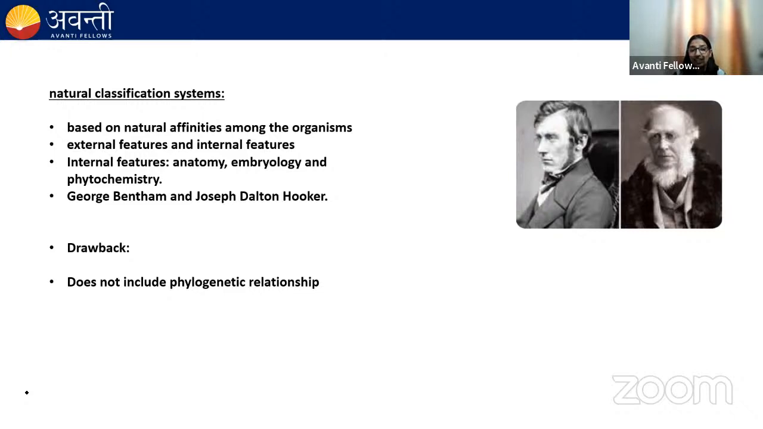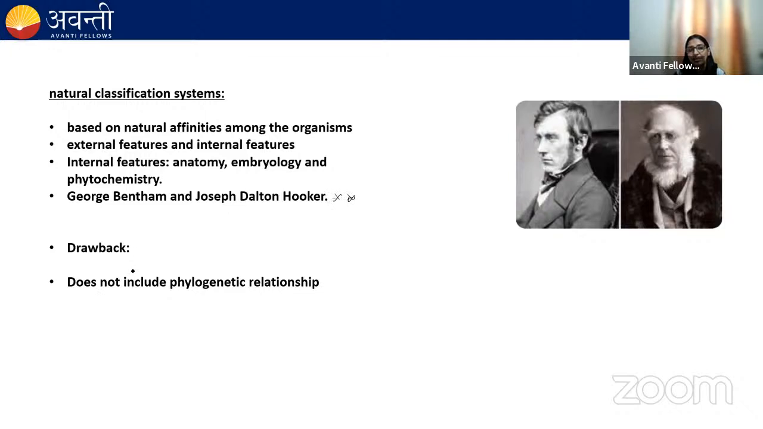The internal features include anatomy, that is the study at the tissue level. Second is embryology. The logy means study. So embryo, study of embryo. Phytochemistry, phyto means plant, chemistry is for chemicals. So the chemicals which are present in plants. So this classification has taken two things into consideration. Number one is the external feature, that means the morphology, as well as the internal features, which include anatomy, embryology, phytochemistry. Okay. And this system of classification was proposed by Bentham and Hooker. Remember this.